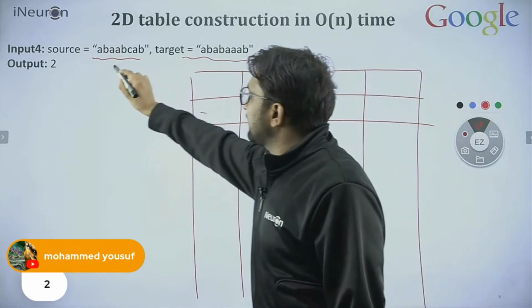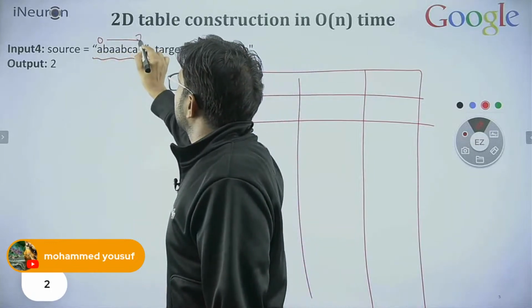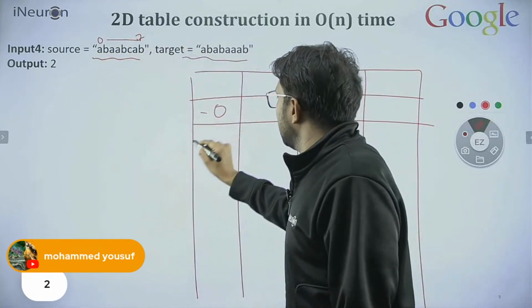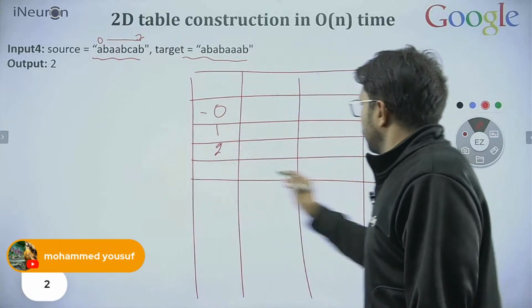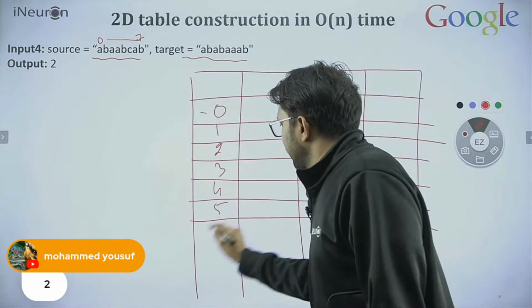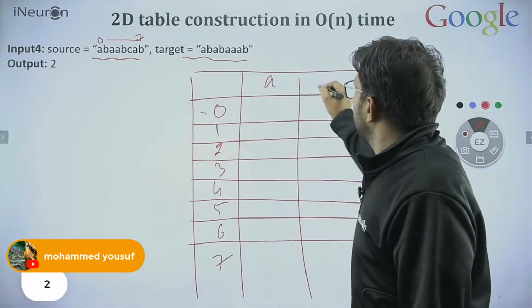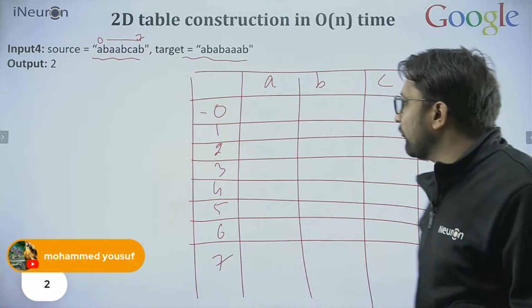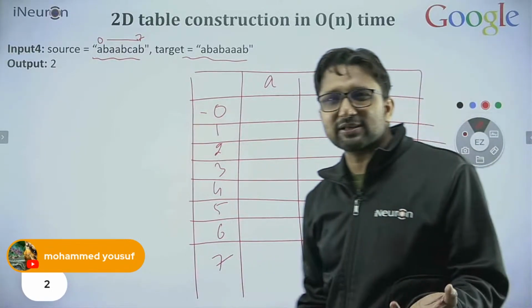So what is the length? You can see here 0 to 7: 0, 1, 2, 3, 4, 5, 6 and 7. Fine. Here A, B, C. This table we are building. How can we build it in order of n time? See, one thing you can use, that is a simple idea.